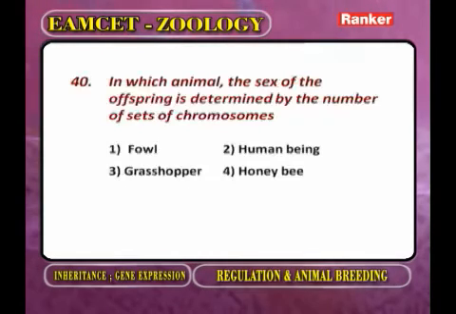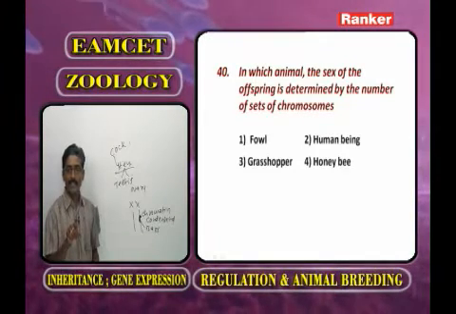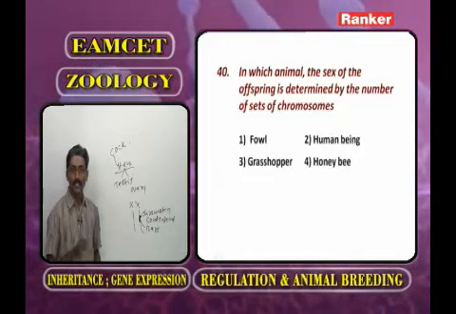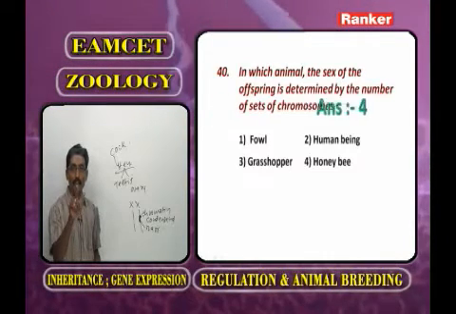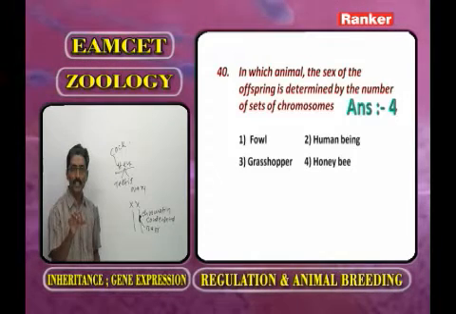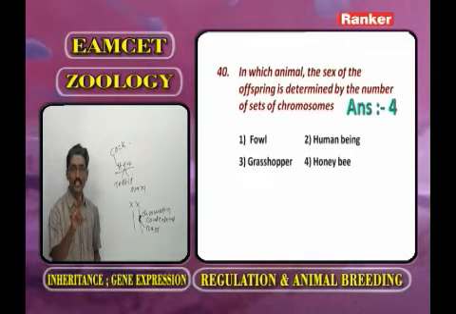Last one. In which animal is the sex of the offspring determined by the number of sets of chromosomes? As we observe in the honeybee family, in the queen body the diploid set of chromosomes is 32. In the male honeybee, the haploid set of chromosomes is 16.